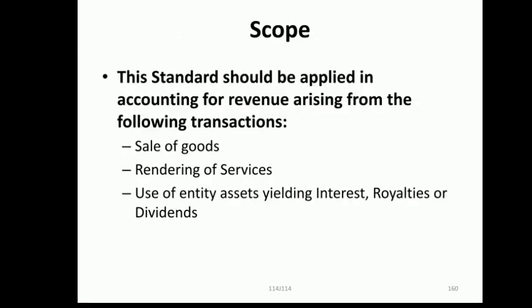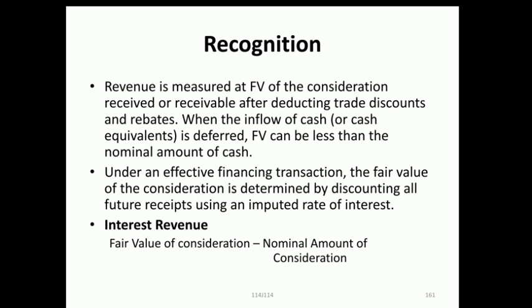Indian Accounting Standard 18 covers the revenue generated from sale of goods, rendering of services, and even when a company earns interest, royalties and dividends. Only after receiving consideration can the company recognize the revenue, in fair value only. Sometimes there is a difference between the received amount, that means nominal value, and fair value. Then the difference is considered as interest revenue.